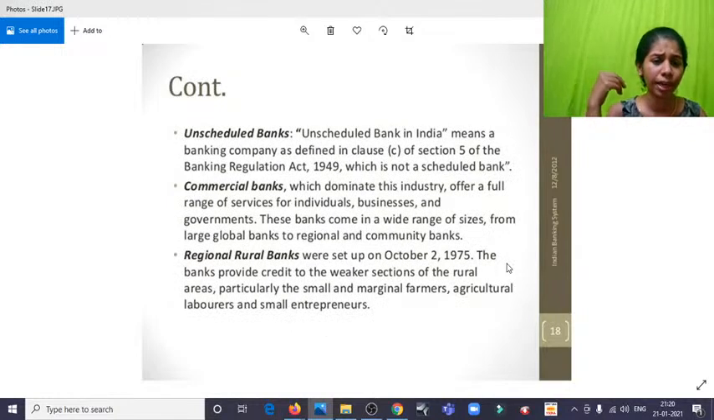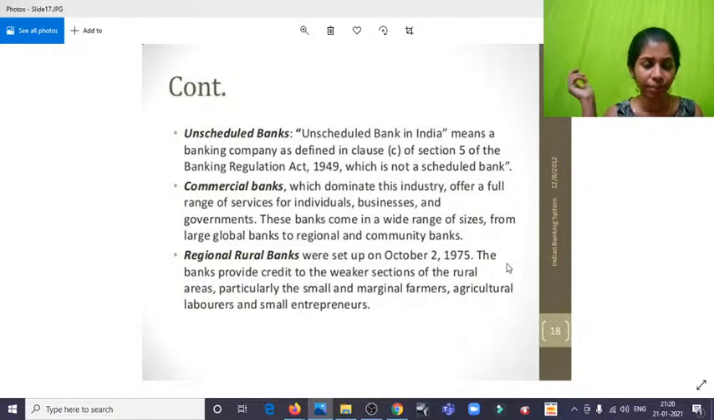Now, unscheduled banks. This means a banking company as defined in clause of section 5 of the Banking Regulation Act of 1949, which is not a scheduled bank. And commercial banks, which dominate the industry, same thing, offer a full range of services for individuals and everything. Same thing, regional rural banks have a specific formation.